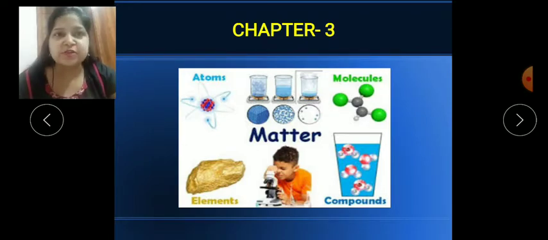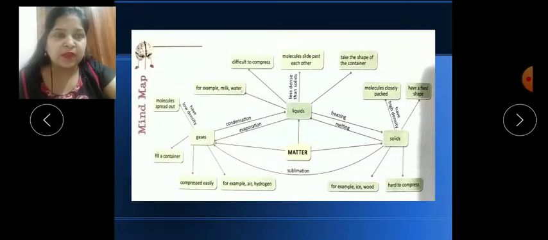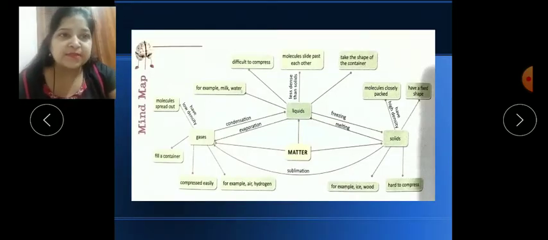There are 3 states of matter: solid, liquids and gas. So have a look, children. Here you can see a mind map is given. Matter is of 3 types, as I said: solids, liquids and gases. And when we heat it, or cool it, or freeze it, condense it, or evaporate it, it will change its state.